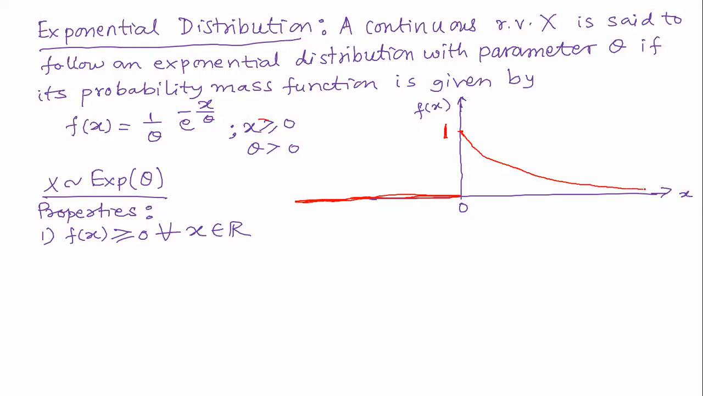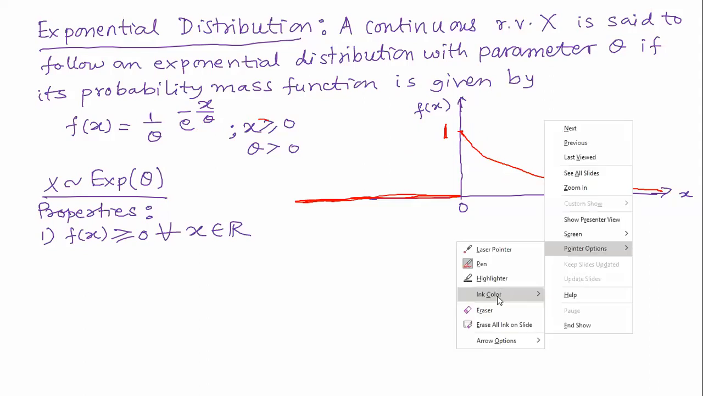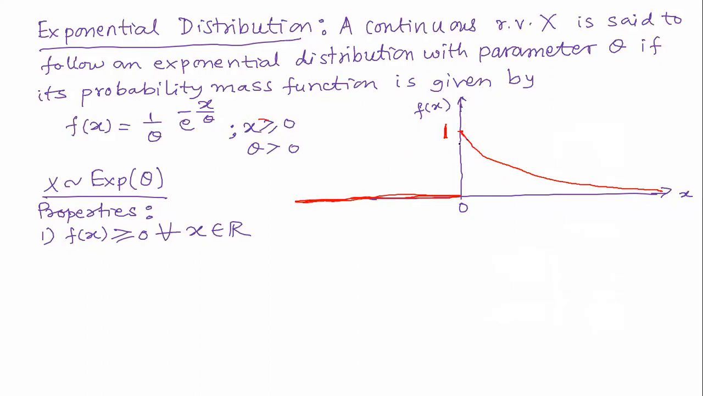As x tends to infinity, e to the power minus infinity, f of x will be equal to 0. So here we can say that the x-axis is an asymptote. So this is going to be the nature. And see this area, if we integrate, this area will be exactly equal to 1. That is the beauty. So this area will be exactly equal to 1.